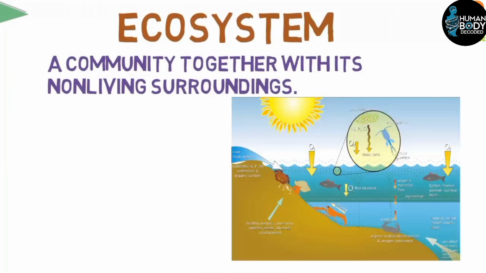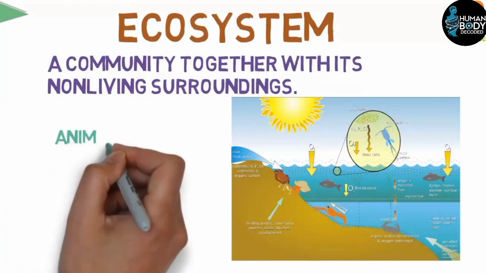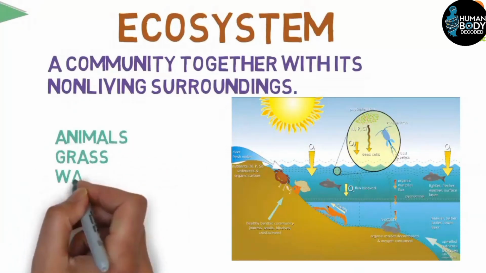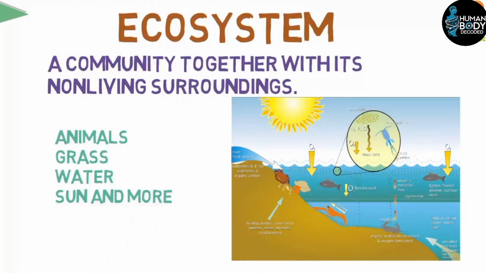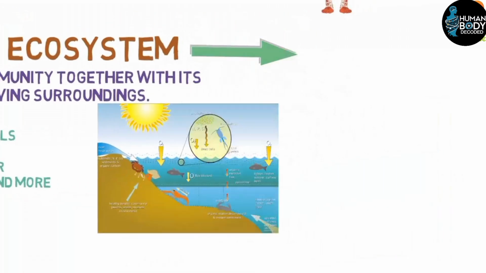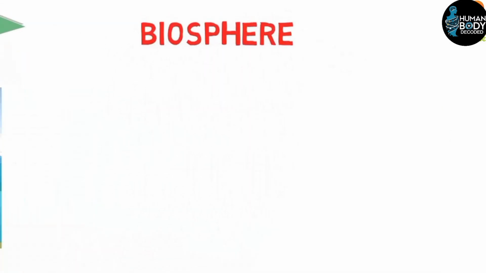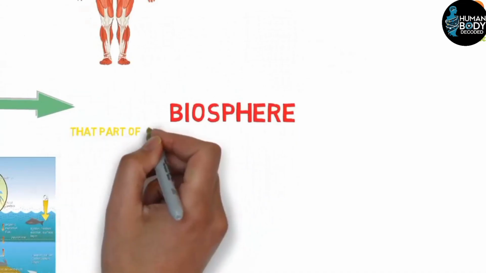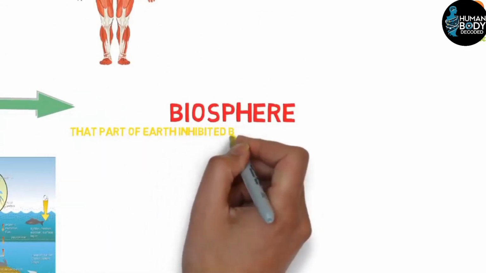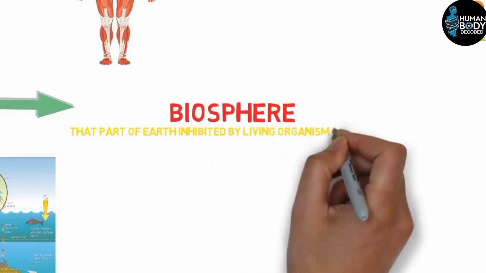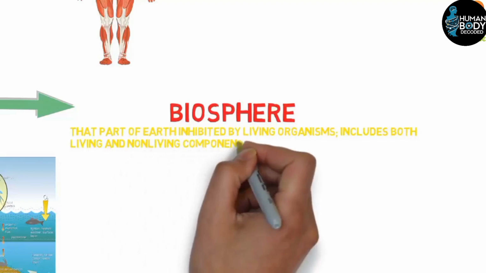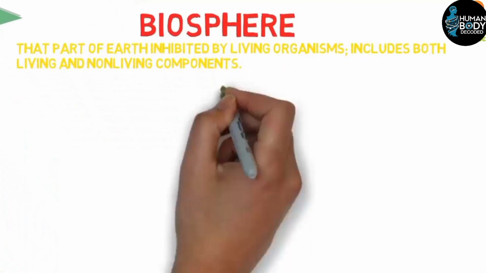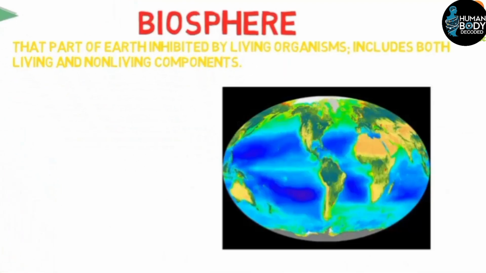For example, we have a pond ecosystem. It includes animals, grass, water, sunlight. All these things are in relation to each other. So this is an ecosystem, which we call a pond ecosystem. The ecosystem itself combines to form the biosphere. Now, bio means life, and sphere refers to the globe, the earth, meaning this globe of the earth, where all the living beings of the world exist. All these living beings together form the biosphere.